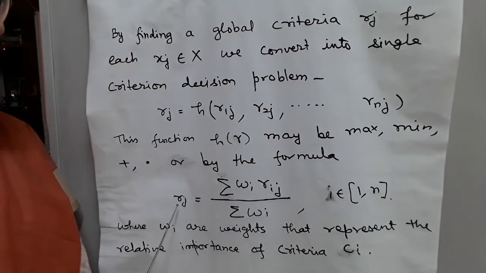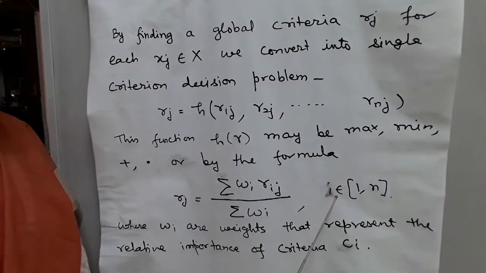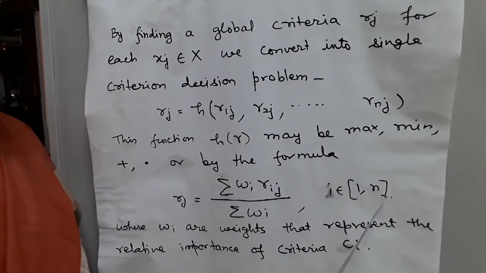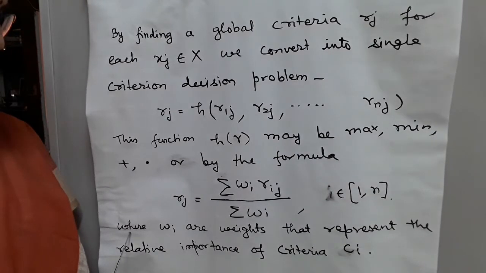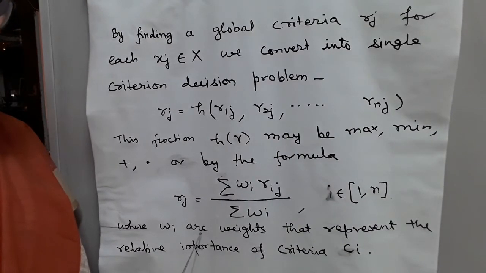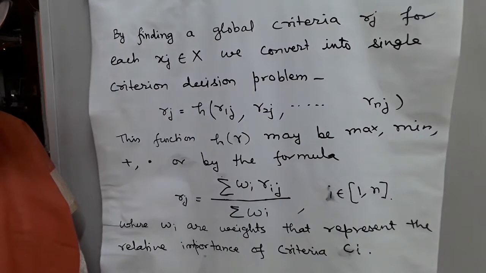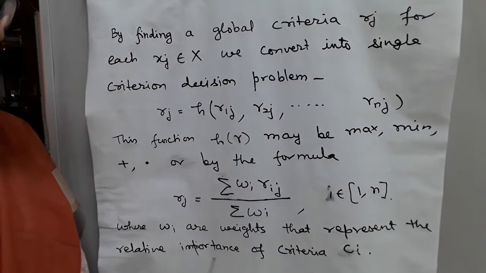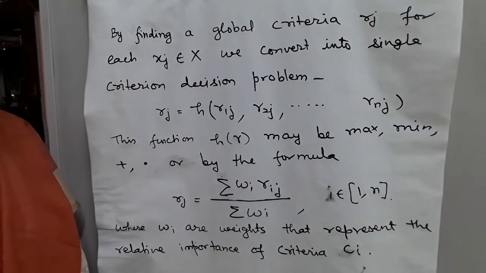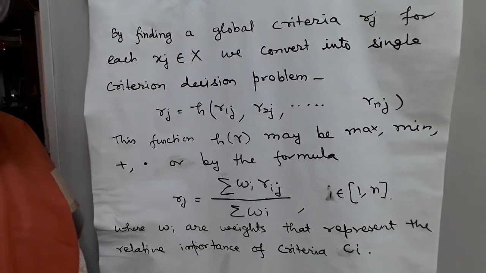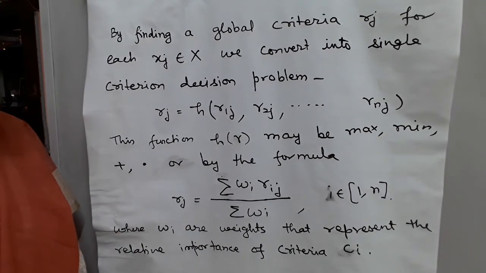By the formula Rj = summation Wi Rij upon summation Wi, where i belongs to 1 to n, and Wi represents the weights that represent the relative importance of criteria Ci.